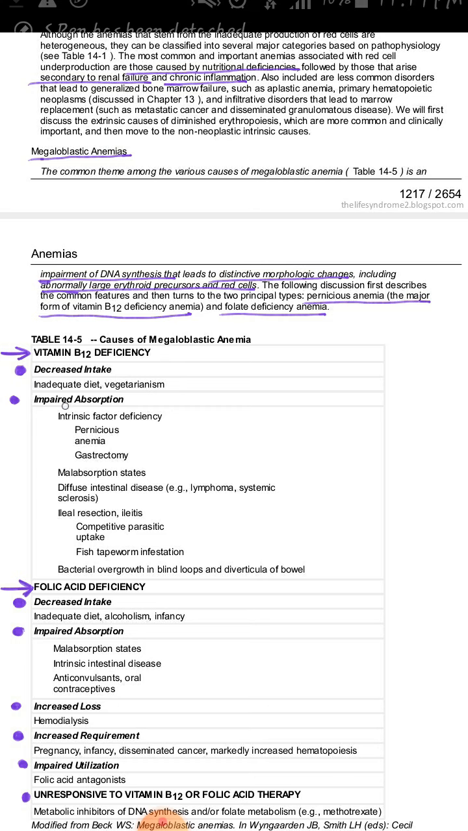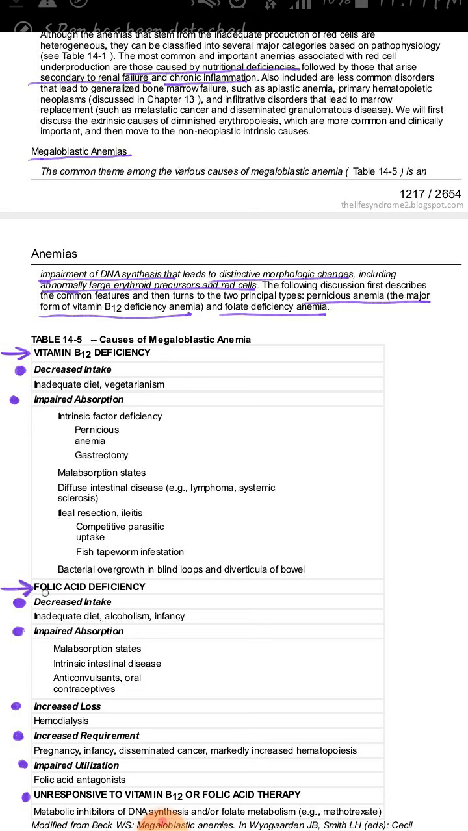Then there may be impaired absorption. Impaired absorption occurs whenever there is intrinsic factor deficiency or there is pernicious anemia. We will discuss pernicious anemia in our next video. Then there may be gastrectomy, or certain other malabsorption states. There may be ileal resection, parasitic infestation, or bacterial overgrowth. All these conditions can result in impaired absorption of vitamin B12 from the intestine.